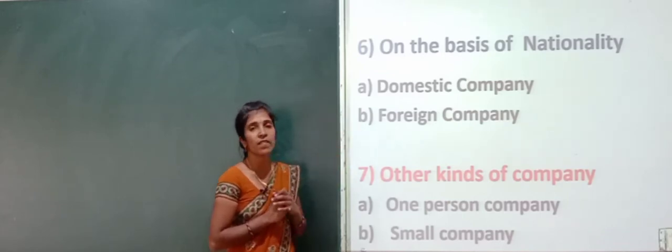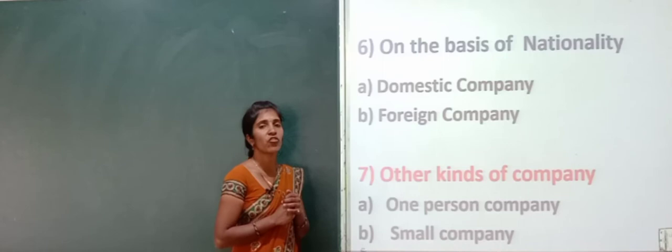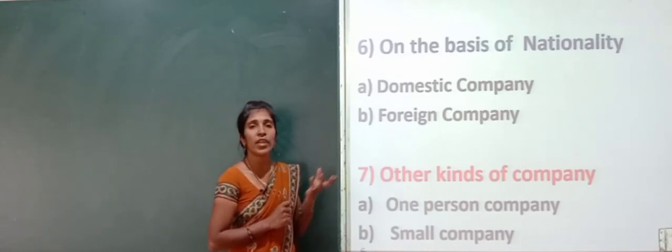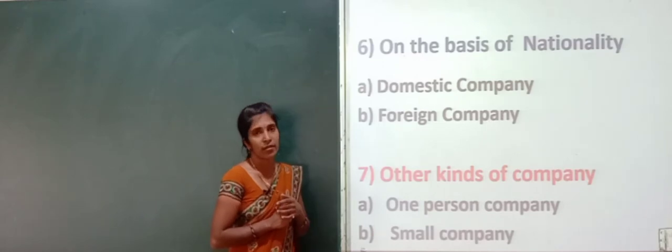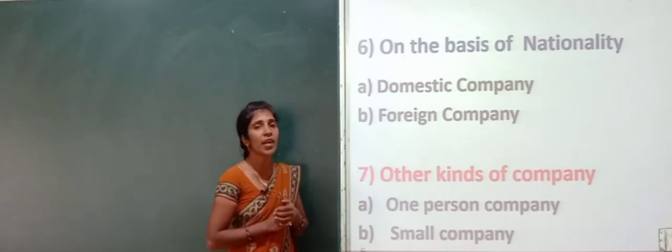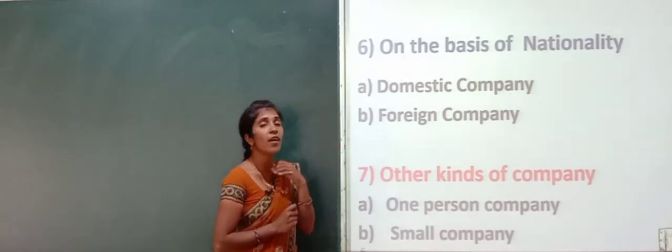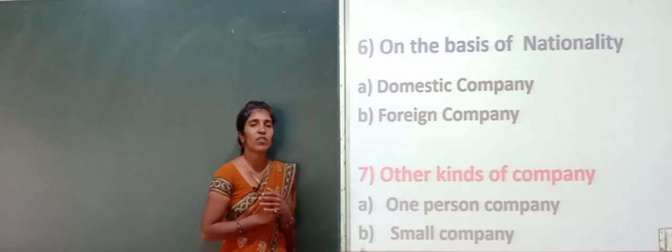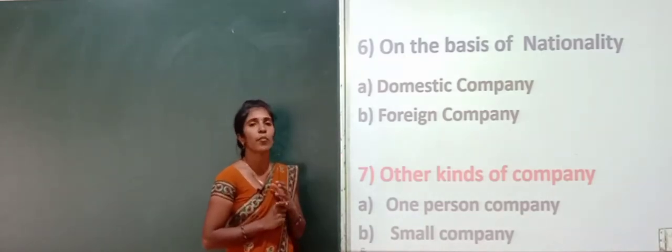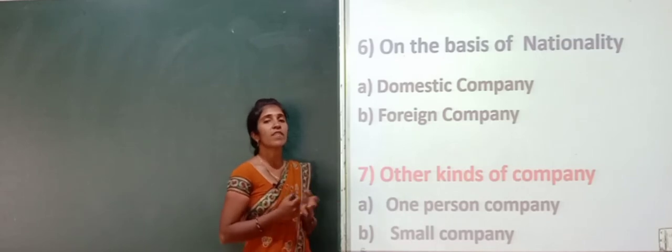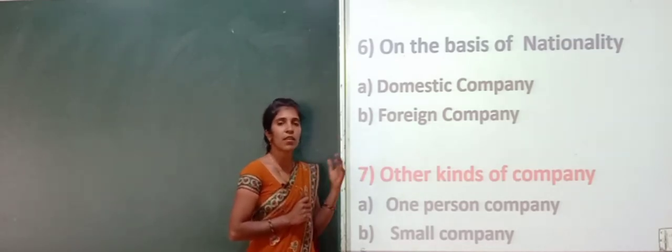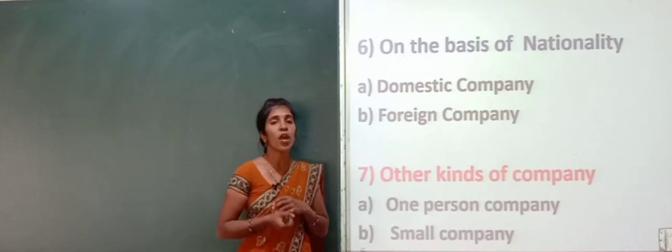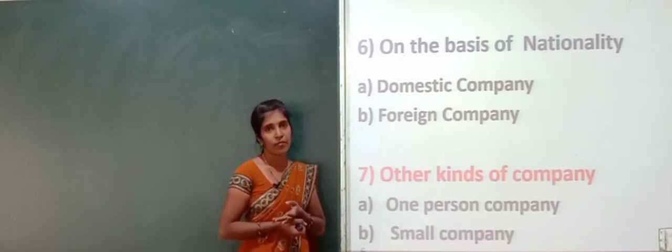And next one is the foreign company. Foreign companies are the companies which are situated and registered outside India. That is called a foreign company. Domestic companies are the companies which are formed and registered within India only, and foreign companies are the companies which are registered and formed outside India.